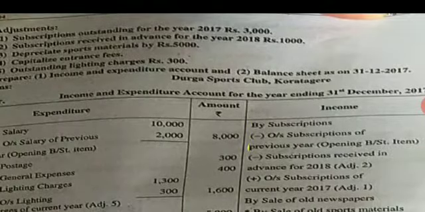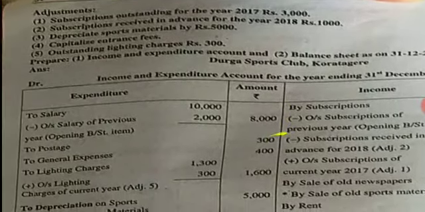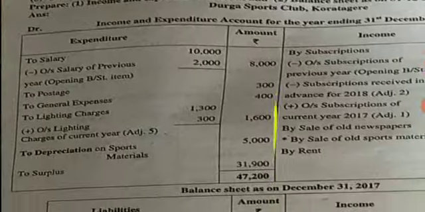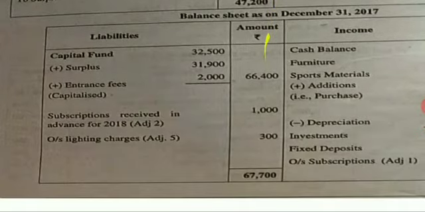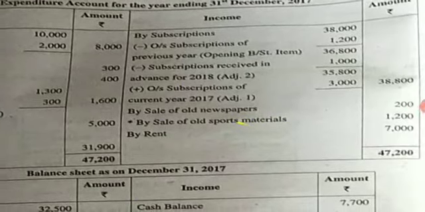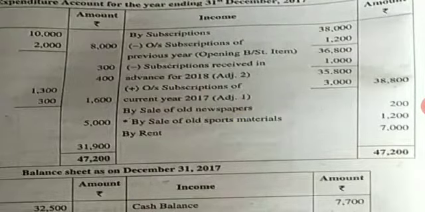Next, outstanding lighting charges. Come to your expenditure side. For the lighting charges, write add outstanding 300. Add it, outer column 1600. It is a liability. Come to your liabilities side. Write outstanding lighting charges 300 in the outer column. Now come to your income and expenditure account. Leave one line to both the sides.